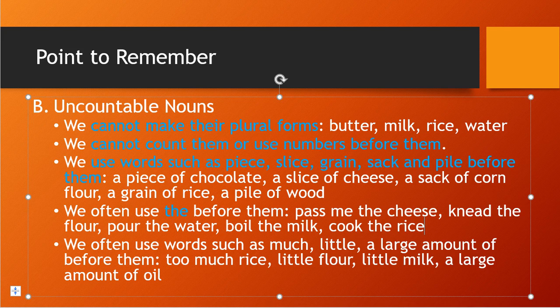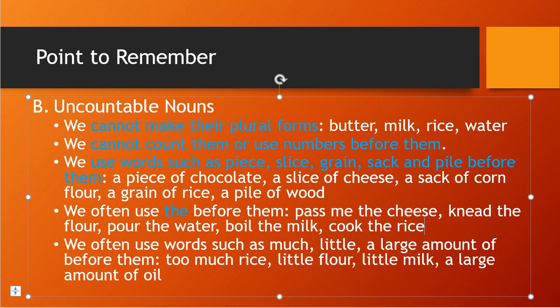Here you might find a new word: to knead the flour. It means while preparing some kind of bread, we will pour the water to make the bread, correct? So we will mix it with our hand, and that we call knead.